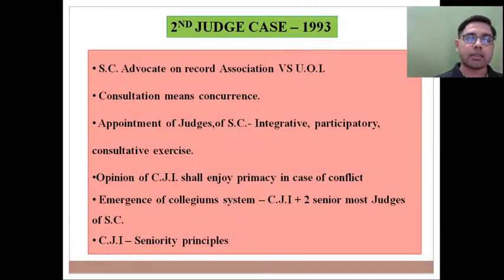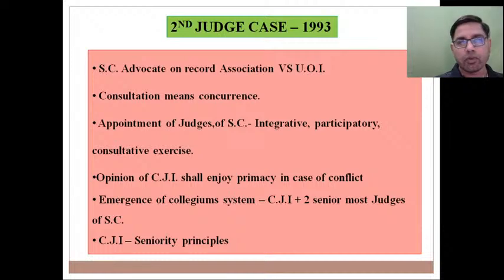But in this case, the Supreme Court of India came down very heavily while seeking independence, and they tried to carve out a kind of mechanism for judicial independence in case of appointment of judges of Supreme Court. And here they are saying consultation means concurrence.